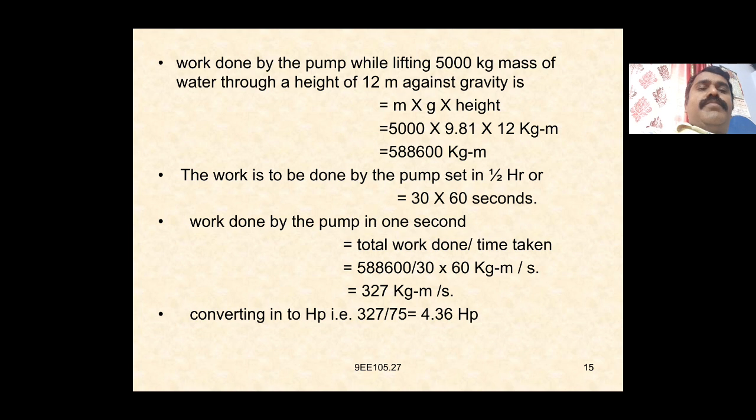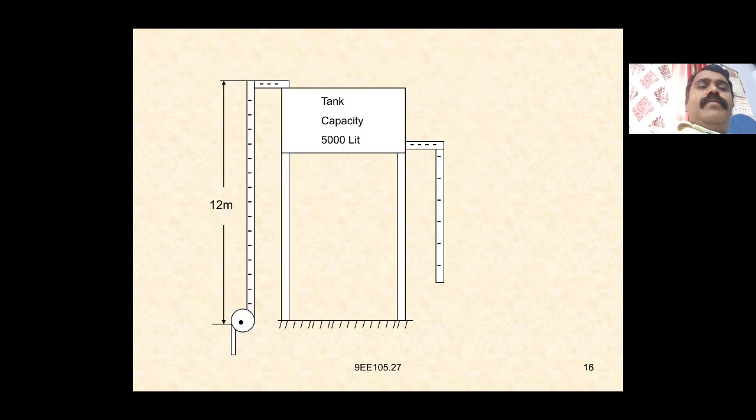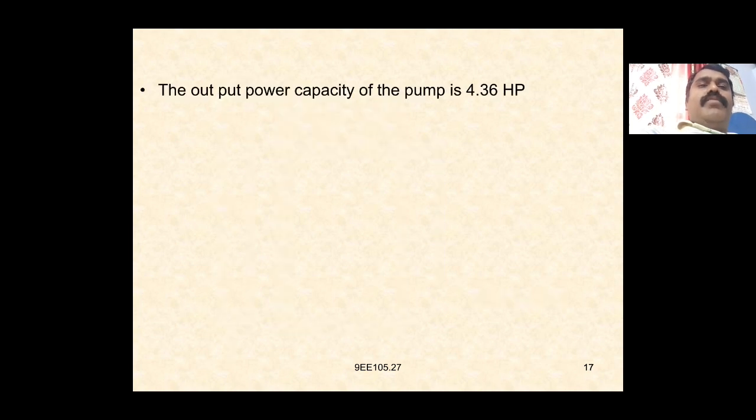Converting into HP, 327 divided by 75 is equal to 4.36 HP. So for the tank of capacity 5000 liters at 12 meters, the output power capacity of the pump is 4.36 HP.